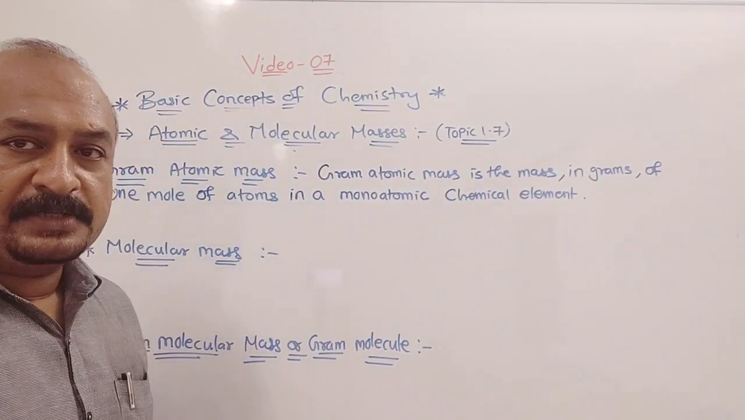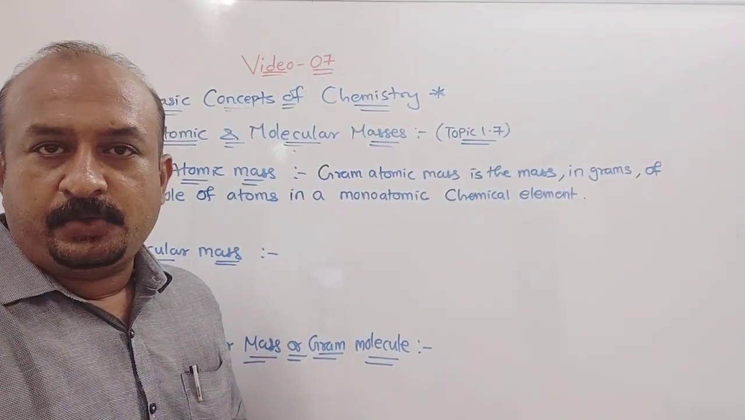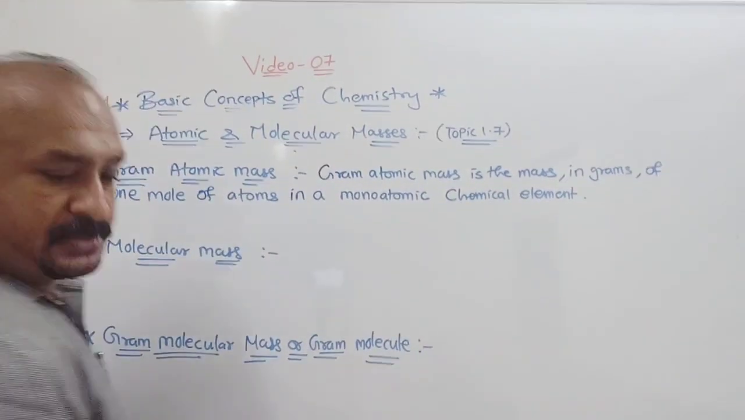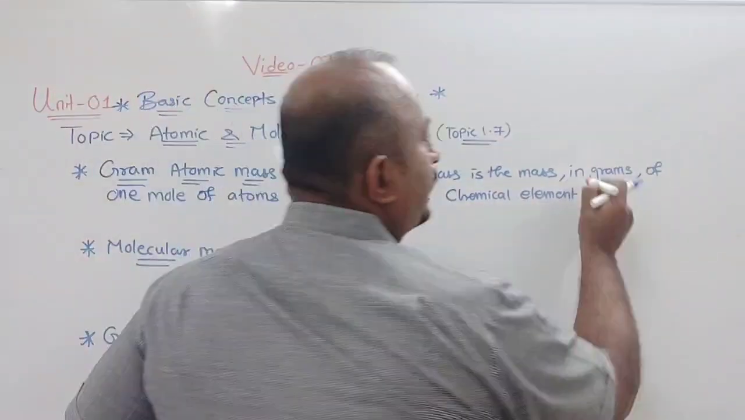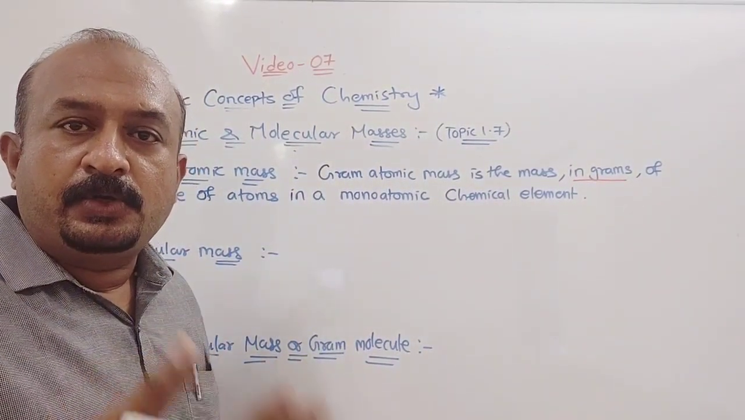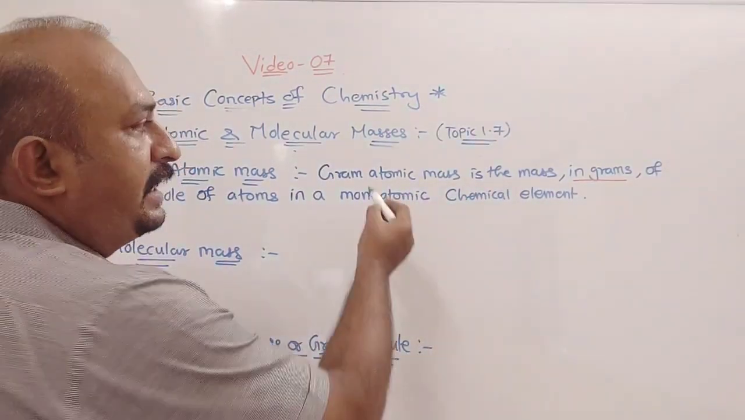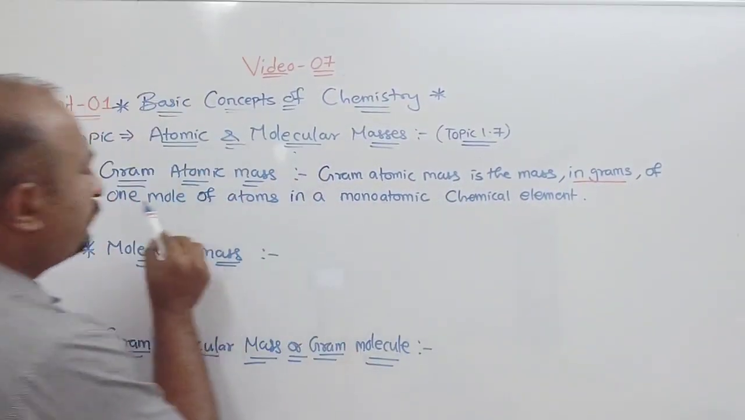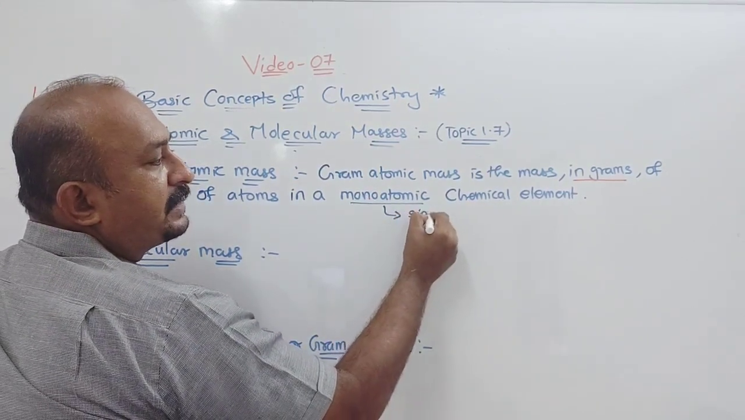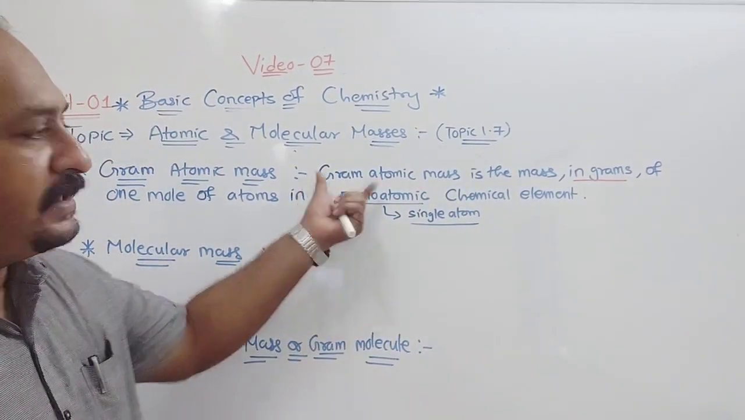Before going to molecular mass, we will discuss gram atomic mass. Now what is atomic mass? That part is clear to you. Gram atomic mass is the mass in grams. This is the important part. We write atomic mass as 1 U for hydrogen, and that is converted into grams. Gram atomic mass is the mass in grams of 1 mole of atoms of a monoatomic element. Monoatomic means single atom.